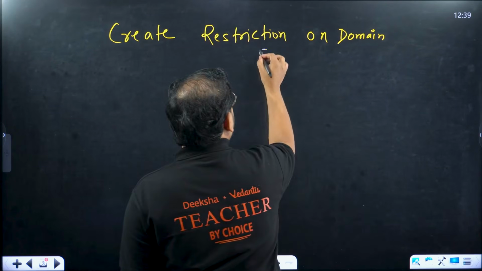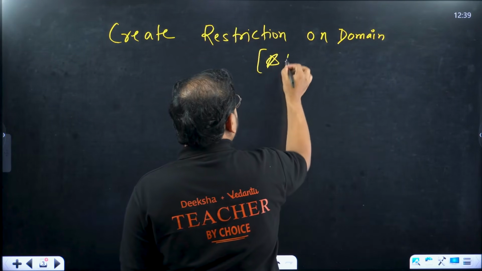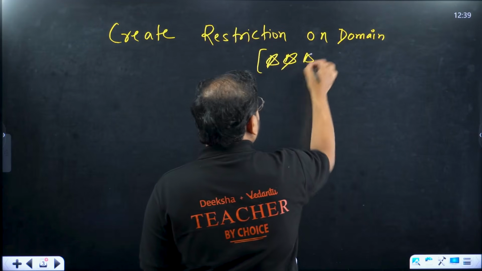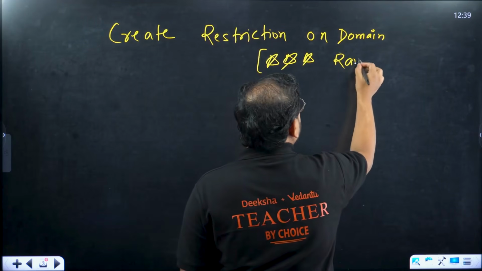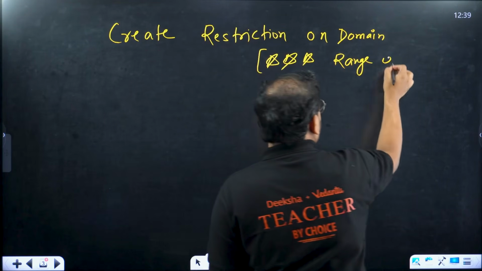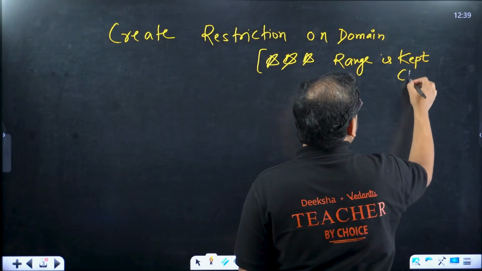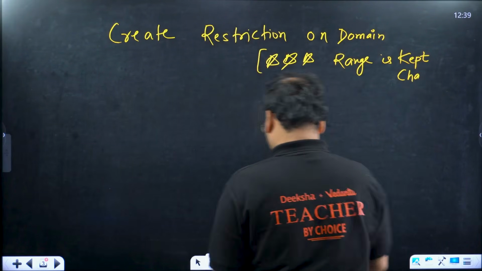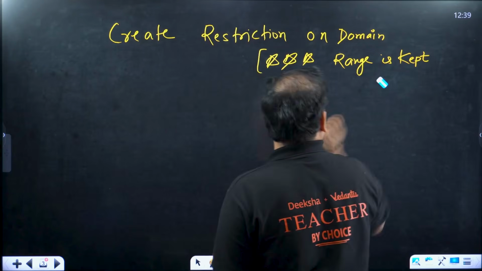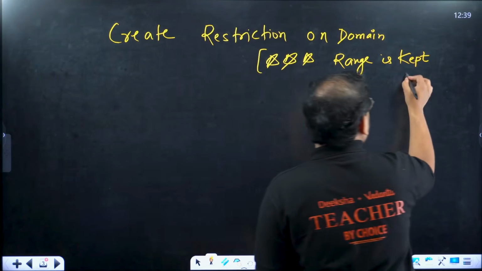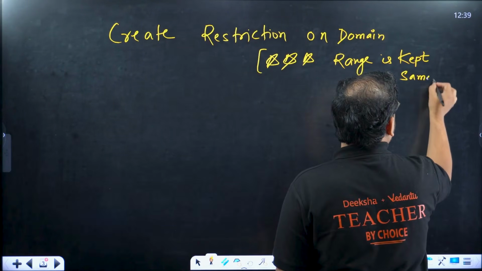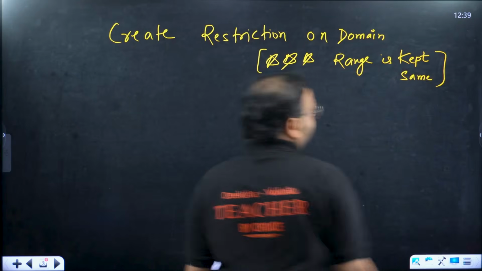What is the condition over here? Very important condition. What is it? Range. The range is kept same. Range cannot be changed. Kept same. So if you are able to do that, then you make the function invertible.